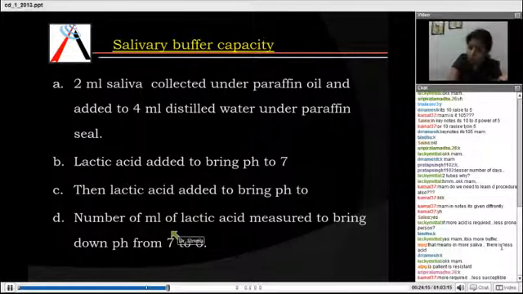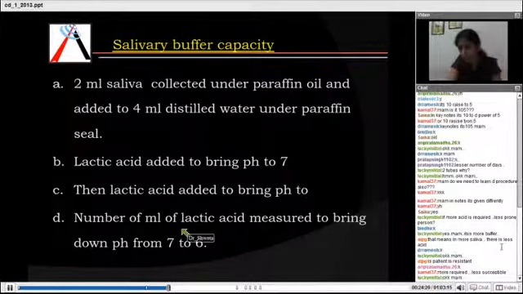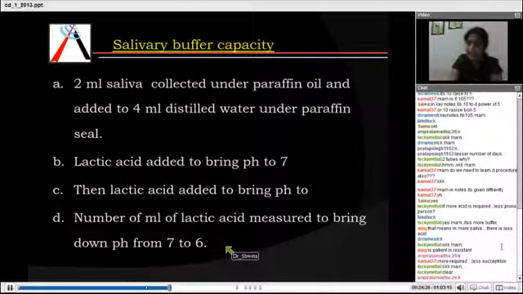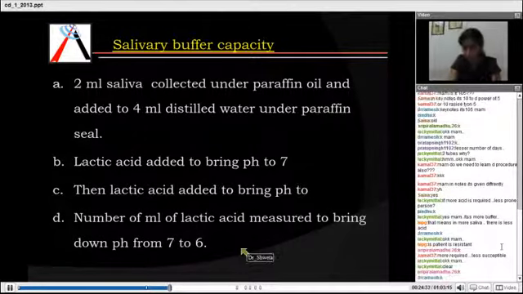If more ml of lactic acid is required to bring down the pH from 7 to 6, the patient is less prone. Yes, the patient is less susceptible. Inversely proportional. More lactic acid, less prone. Less lactic acid, more prone. Got it?